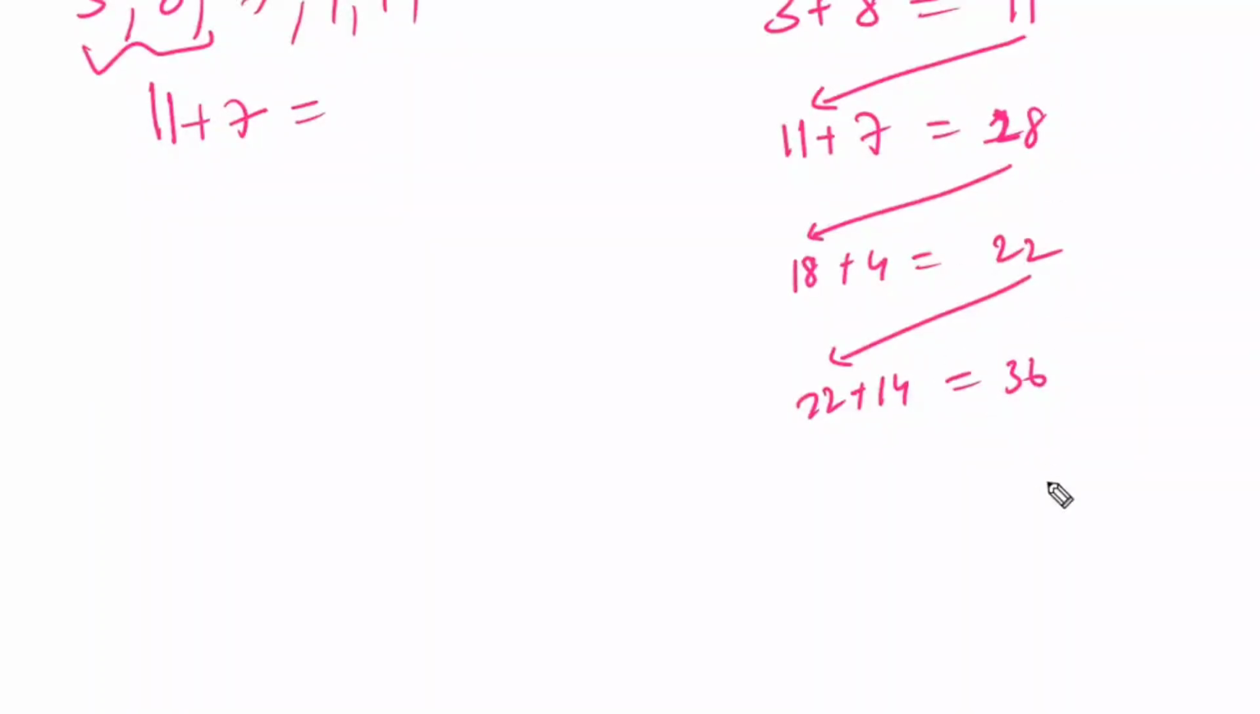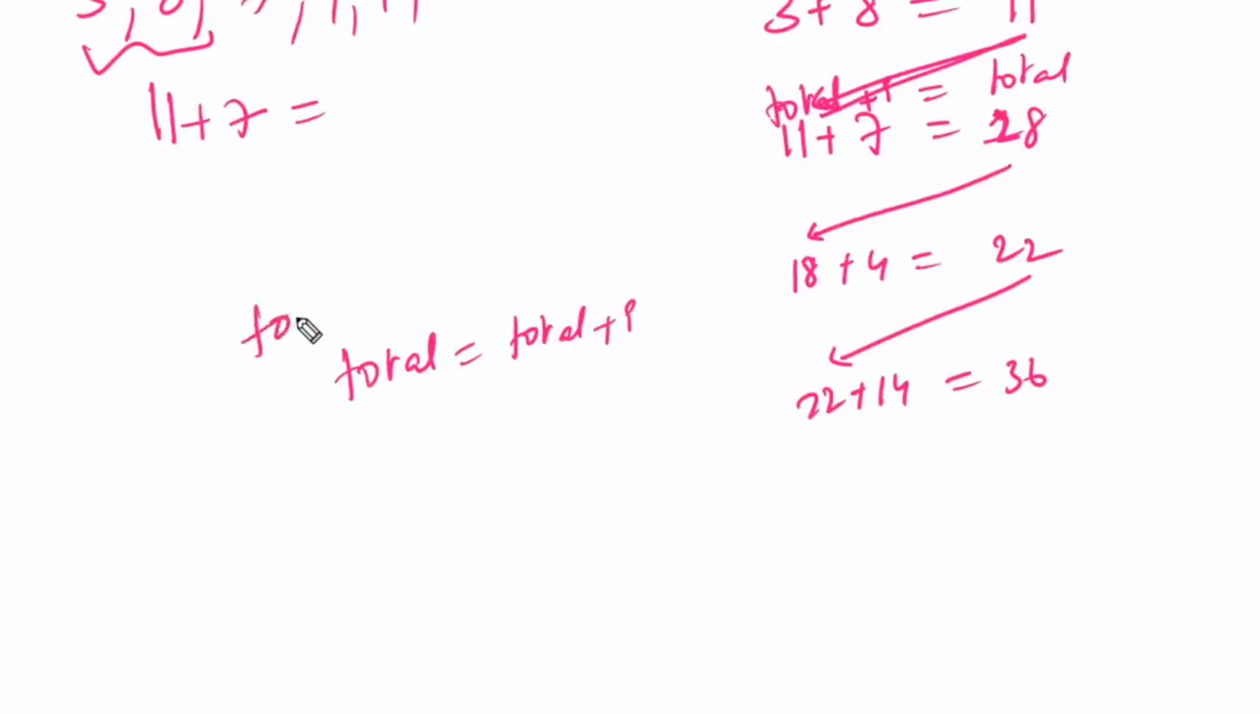The same thing we are going to do. For every value, we are going to add to the total. Whatever the total is, this is the total and this is the I value. Again, we have to store the same thing in the total. But in Python, we can't write like this. First, the left side variable name should be there. So total is equal to total plus I. We have to write like this. That's it. For I in the given list 3, 8, 7, 4, 14.